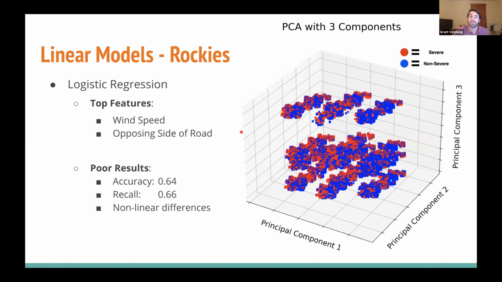So on the right, I did a principal component analysis, which is a dimensionality reduction method. It shows clusters of samples based on their similarities. So here you can see severe and non-severe are pretty mixed. Ideally, for a logistic model to be accurate, you'd see a clear line or plane that would distinguish those two classes. However, that's not the case here. So we can see that nonlinear differences are present.